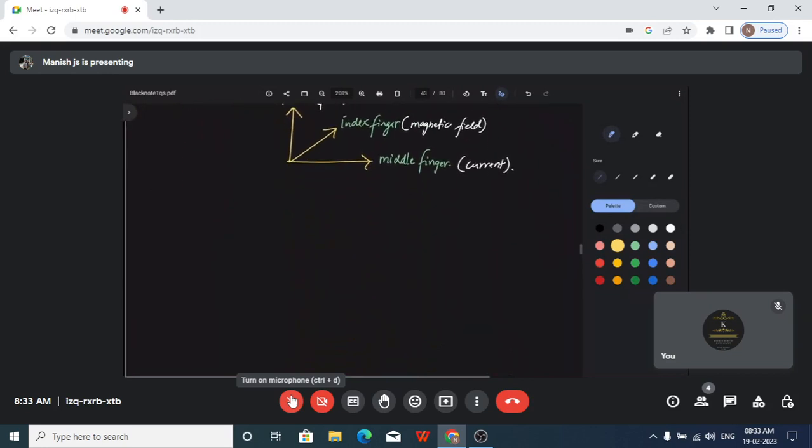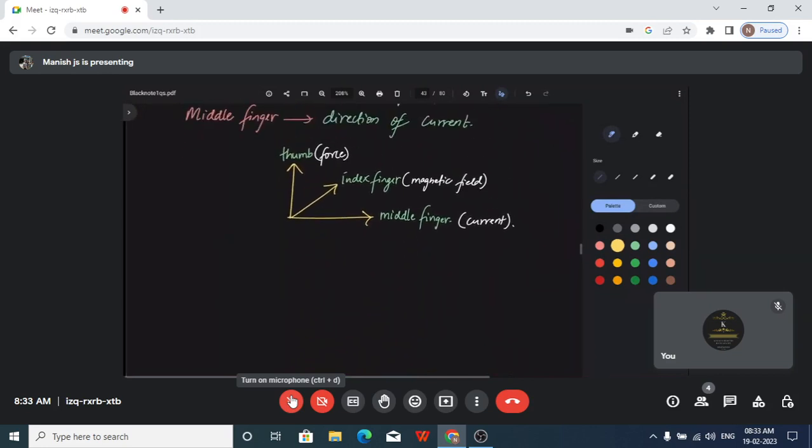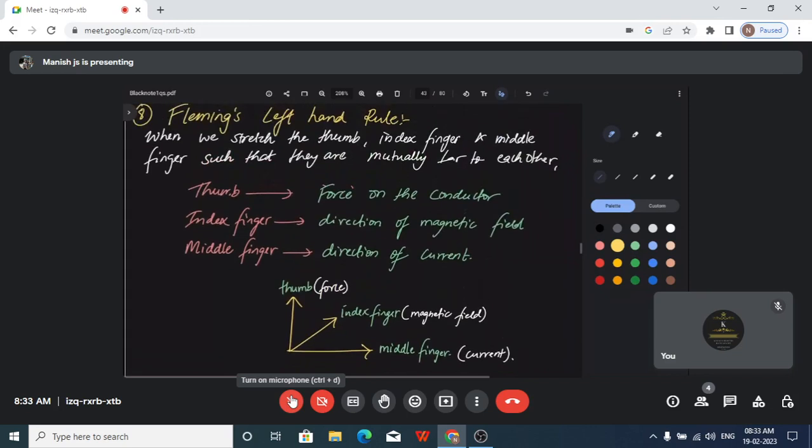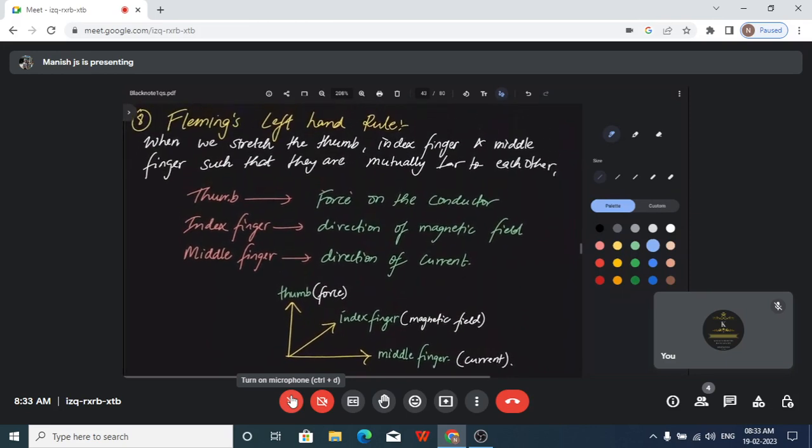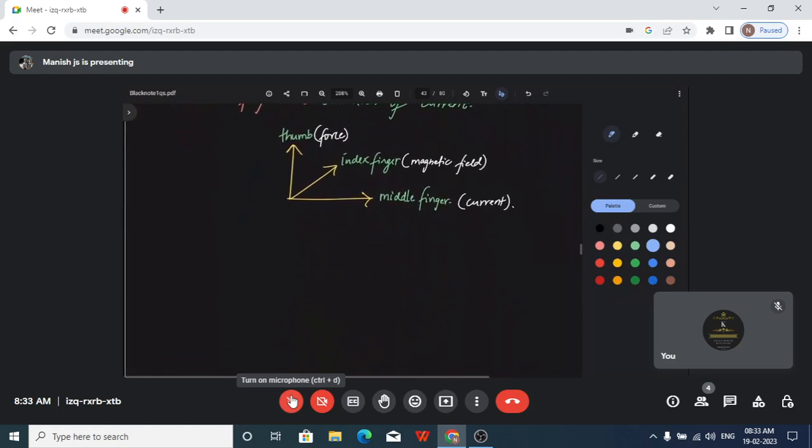So next, similarly, you have something called Fleming's right hand rule. Before we go to Fleming's right hand rule, we will see one more. It is also called the right hand thumb rule. Okay, we may have seen that also. So what is the right hand thumb rule?